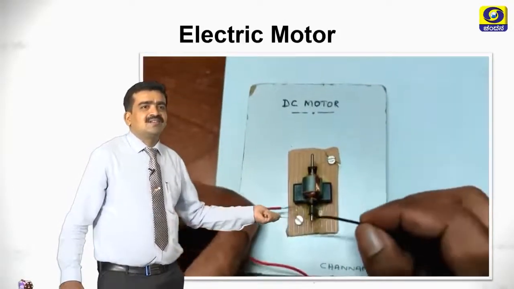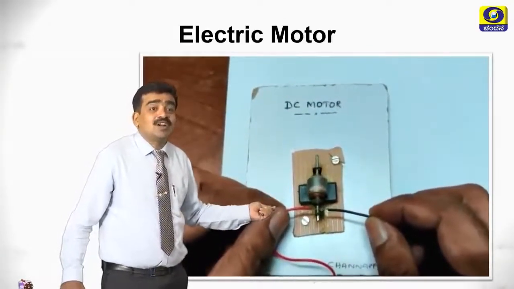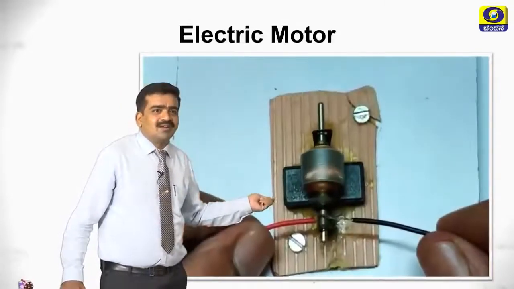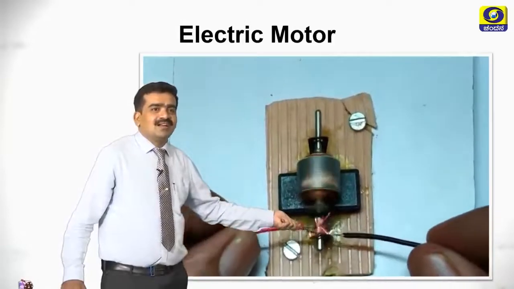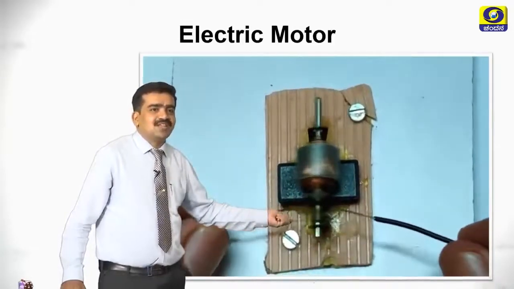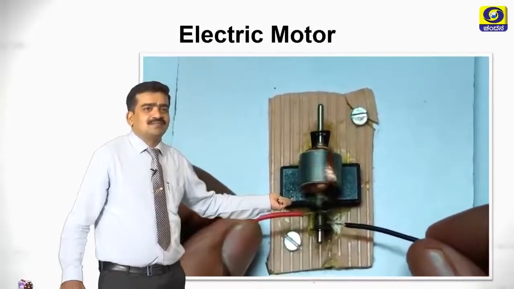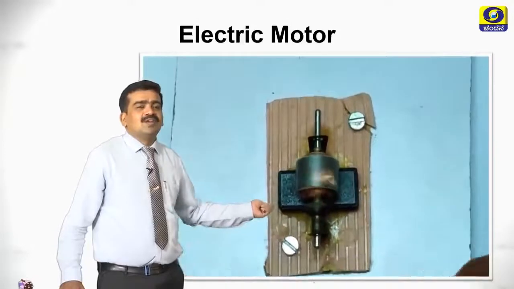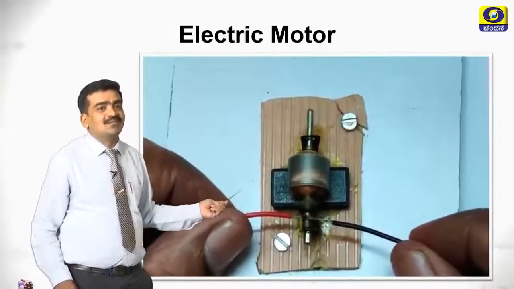See, this is another reassembled motor. It is taken out from a toy car. I have used a bar magnet below it. If I connect the electric current like this, it will rotate. If you change the direction, it changes its direction of rotation. You can conduct all these things at home with the help of a low voltage, a small voltage like a 3 volt, 6 volt or 9 volt battery.